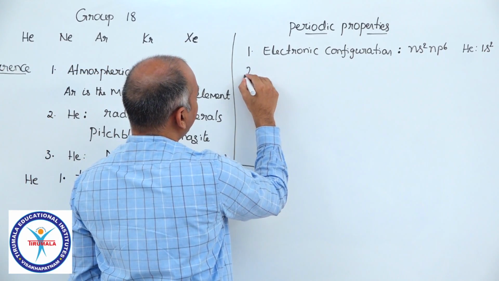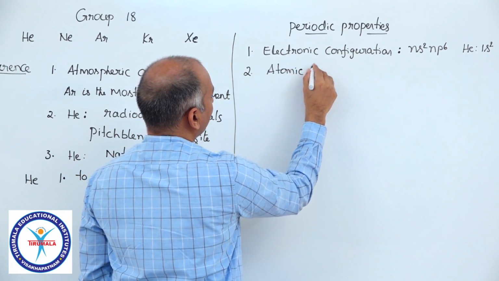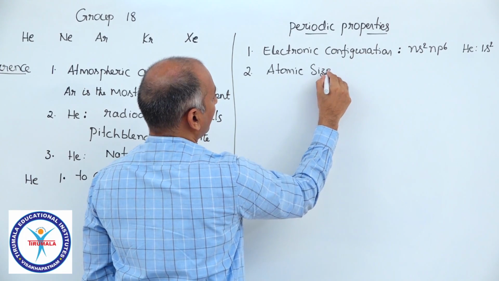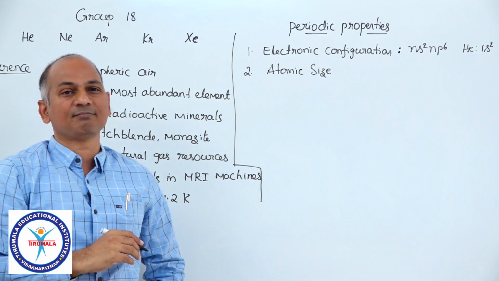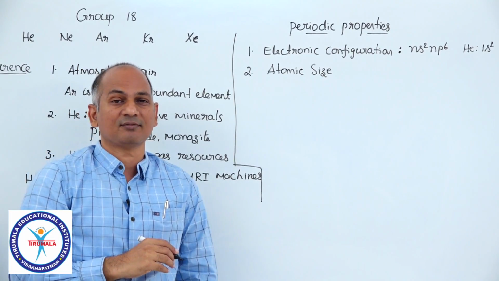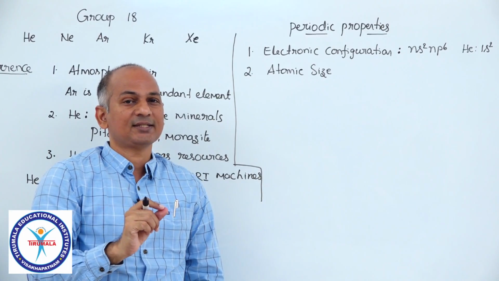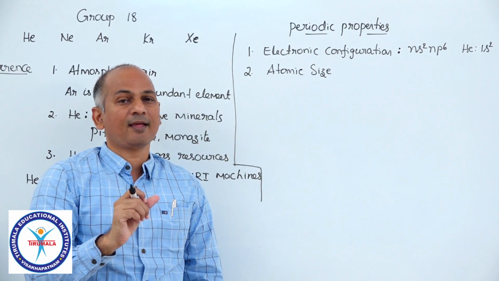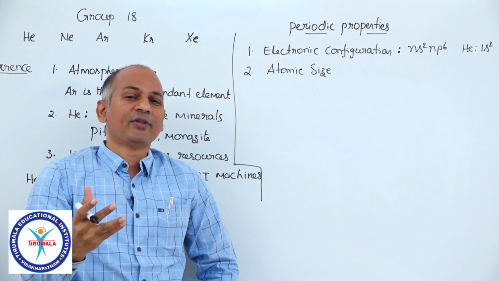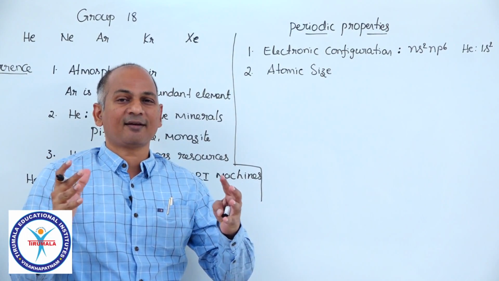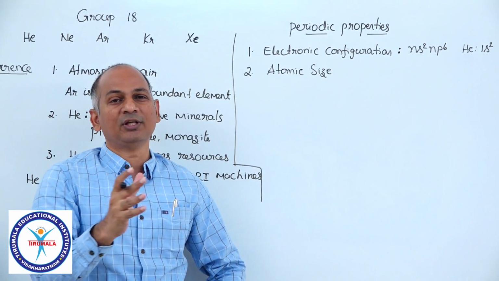Now, if you come to the second point, that is atomic size. So, you all must have studied in periodic classification: along a period, size decreases. Whatever may be the reason, the effective nuclear charge increases, so the nucleus will attract the electrons more strongly along a period when you move gradually from left to right.